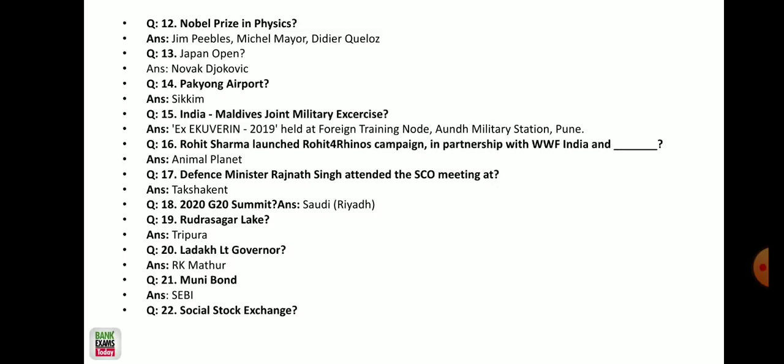The Nobel Prize, the joint military exercises, Kuvarian 2019, and Rohit Sharma launched the Rohit for Rhinos campaign in partnership with the WWF and Animal Planet. And Defense Minister Rajnath Singh attended the SCO meeting at Tashkent. And the 2020 G20 summit is going to be held at Riyadh, Saudi Arabia. And the Rudra Sagar Lake is in Tripura, and that is really important.